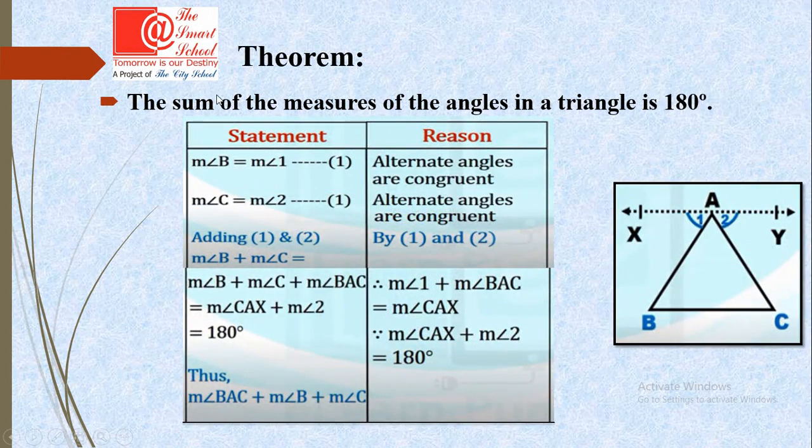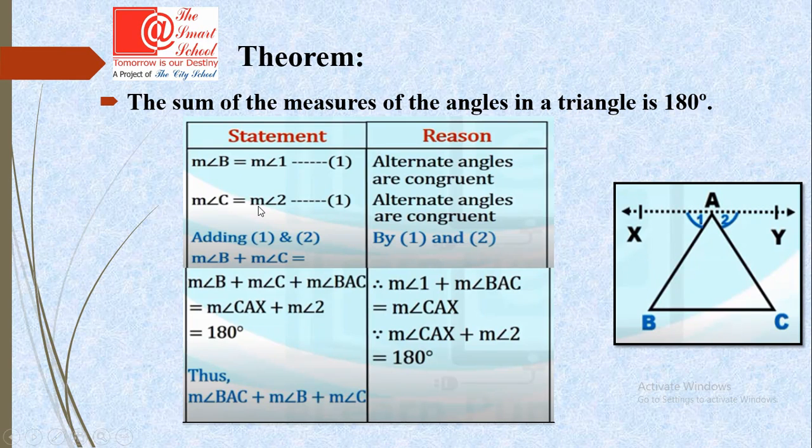Now another example: the sum of the measures of the angles in a triangle is 180 degrees. How do we prove it? Now the measurement of angle B is equal to the measurement of angle 1. See, this is an extra construction which we have done. The angle was given and we just had to prove that these three angles are the same. The sum of these three angles is 180 degrees, and we do this extra construction to prove why their sum is 180 degrees. So now 1 is equal to B because they are alternate angles and they are congruent.